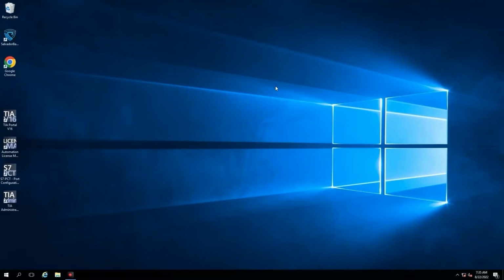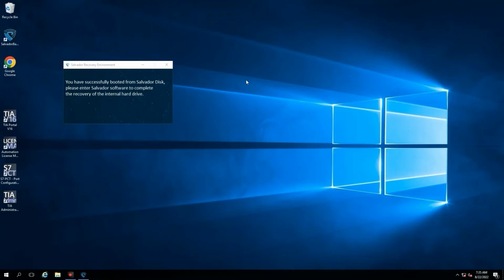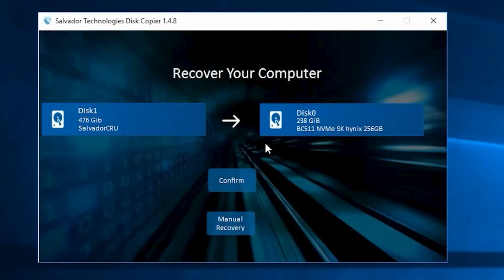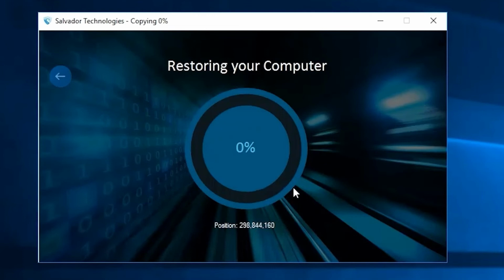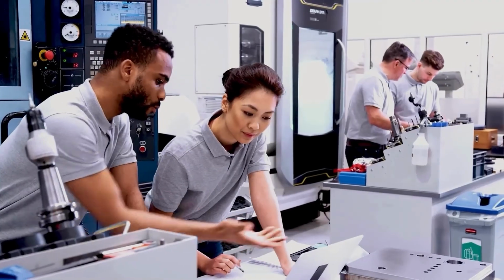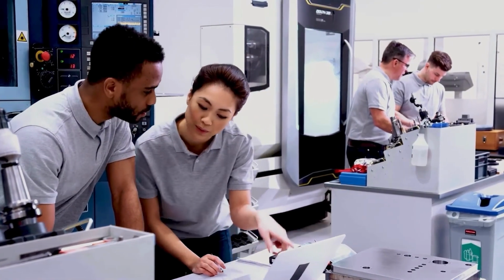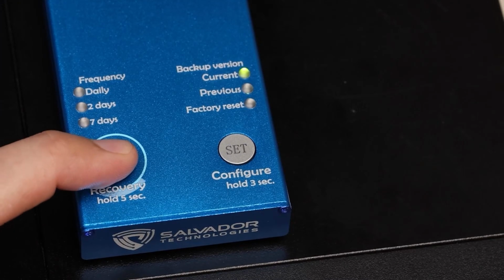While you continue working from Salvador Technologies' recovery unit, the agent software detects the damaged disk and will offer you to restore and recover the original disk. Press Confirm. The restoring process will start and will be completed while you're working. Then, shut down the computer, press the recovery button, and reboot your computer.